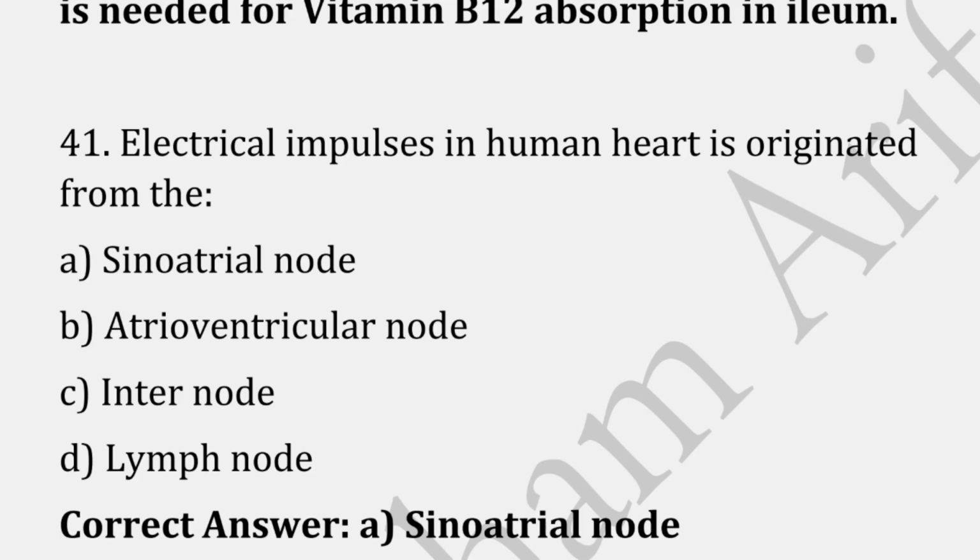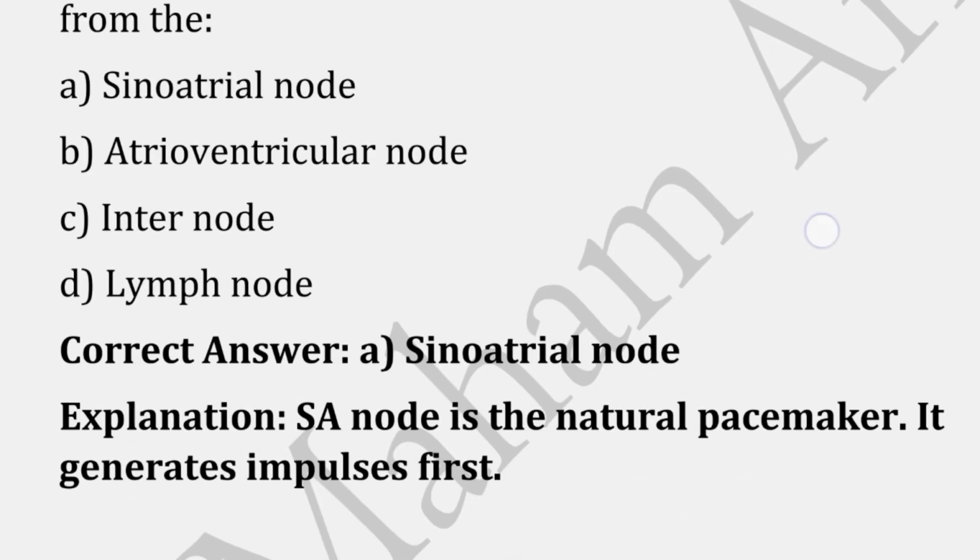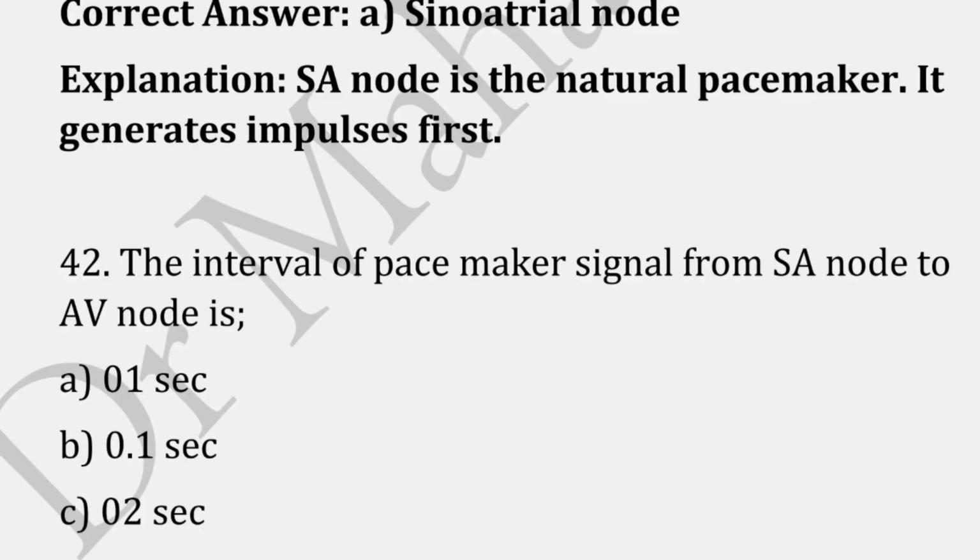Electrical impulse in the human heart originates from the: the correct answer is option A, that is sinoatrial node, because the SA node is the natural pacemaker. It generates impulses first.